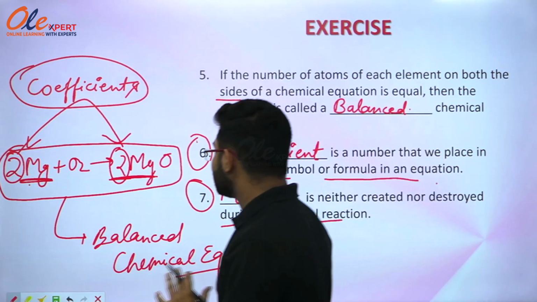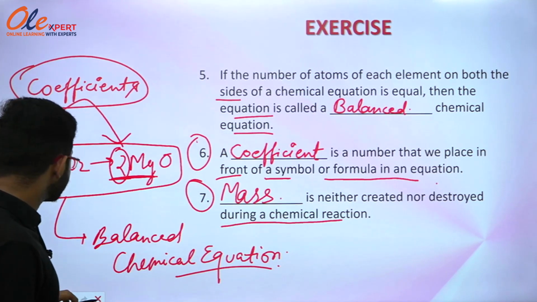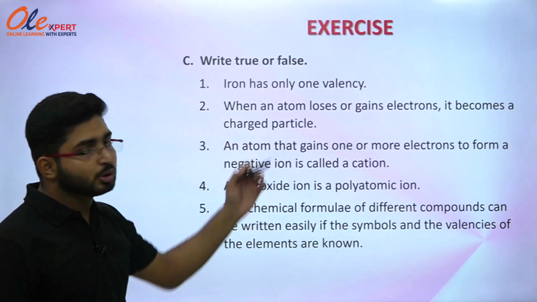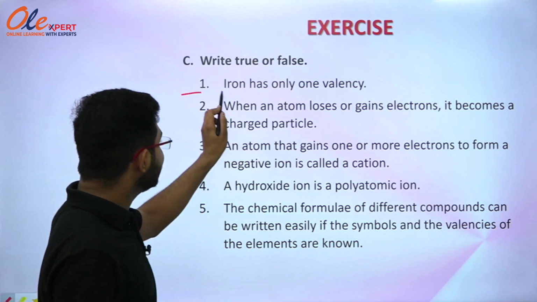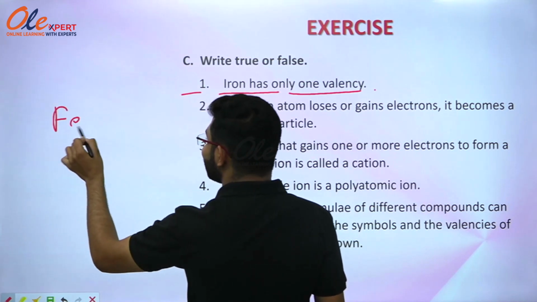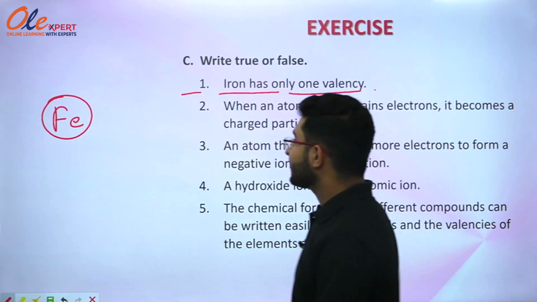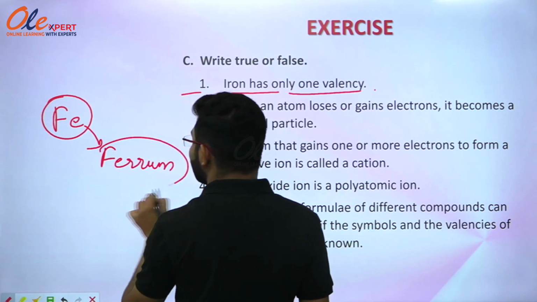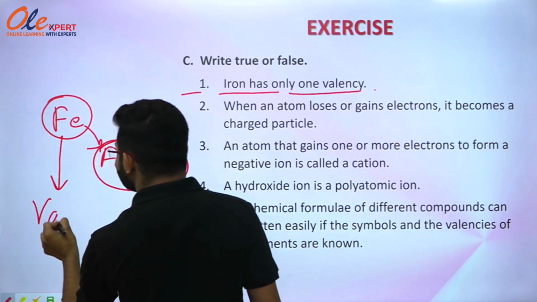I hope you are understanding the questions and you are getting the point and you are getting the sense. Now we are going to move with the next question, that is, write true or false for the following statements. You have to write true or false for the given statements in front of them. The first statement says that iron has only one valency. When we talk about iron, that is Fe, the symbol of iron is represented as Fe by its Latin name, that is ferrum. And we have studied that iron is an element that has variable valency.